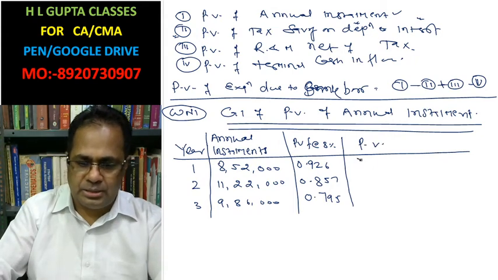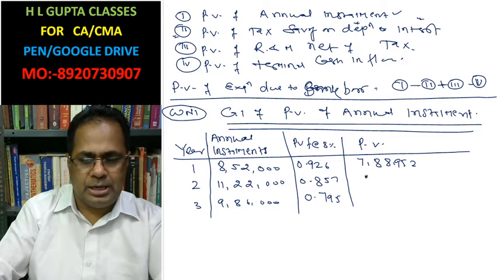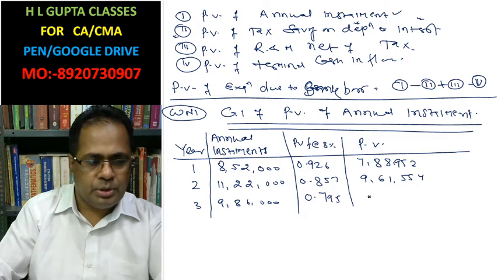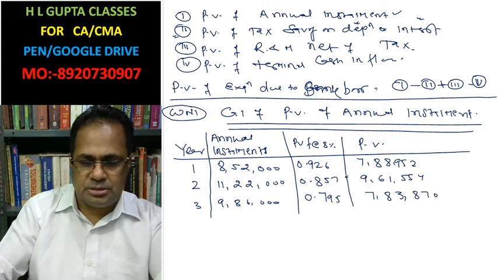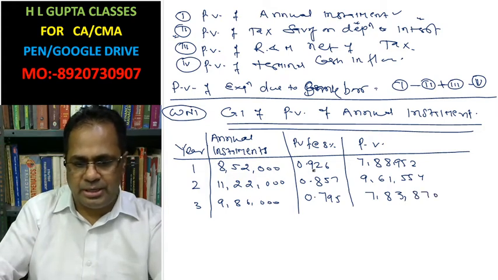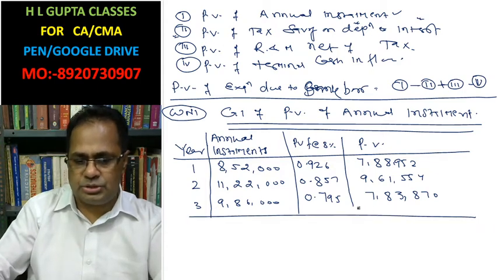Now multiply it: 7,88,952, then 9,61,554, and 7,83,870. This is the present value. 8,52,000 multiplied by 0.926 gives the present value of annual installment.